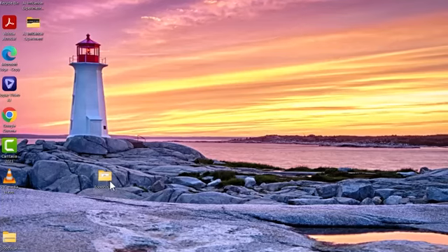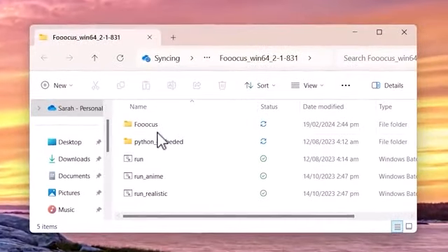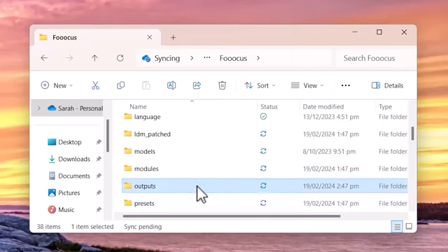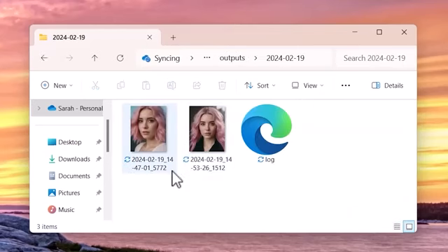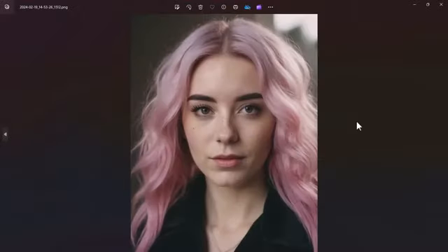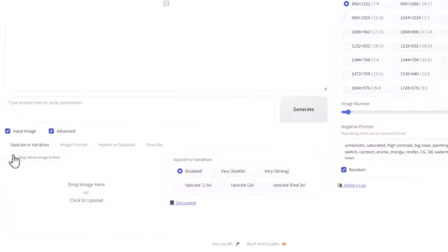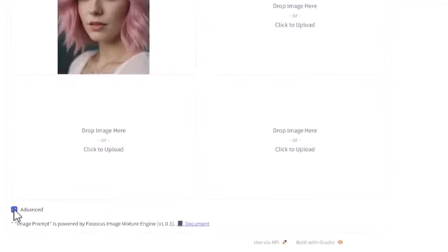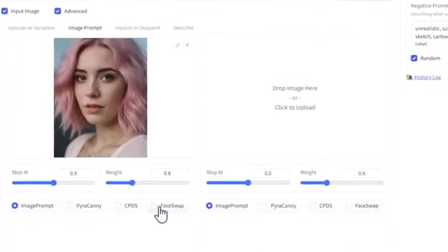And here's a quick tip. To access the images that you generate, open up the Fooocus folder that you unzipped and then open up the output folder. The images that you generate will be automatically downloaded here. And so now what you can do is take one of the images and use that as a reference image: click on image prompt and upload your image, and then click advanced and select for the image to be face swapped.